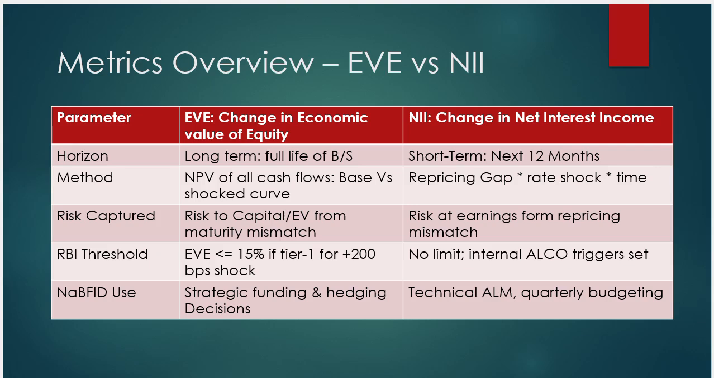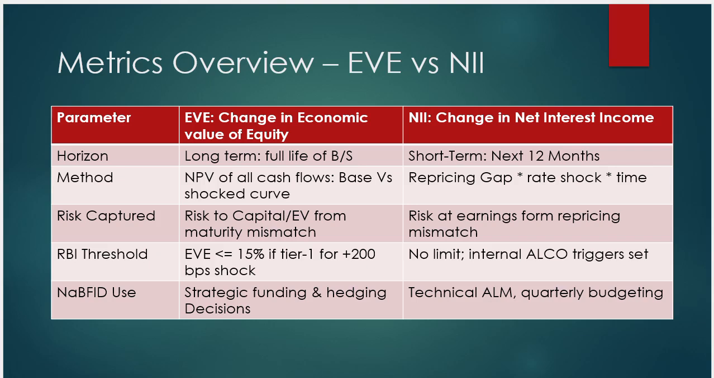But the change in net interest income is short term, and we calculate it for the next 12 months. What is the impact of a change in the interest rate on the net interest income of the NaBFID, or development financial institution? Then the method to calculate the change in economic value of equity, or the net interest income: NPV of all cash flows, base versus shock curve. So we calculate the NPV of all the predicted cash flows, and we do this for the base versus the shock curve.